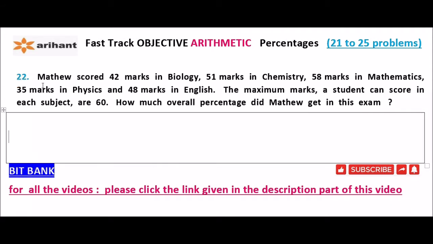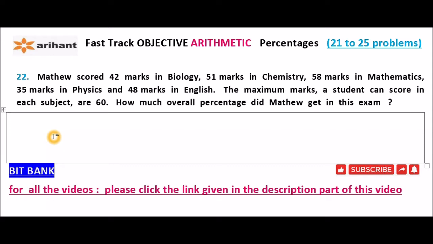22nd question. Matthew scored 42 marks in biology, 51 marks in chemistry, 58 marks in mathematics, 35 marks in physics, and 48 marks in English. The maximum marks a student can score in each subject are 60. How much overall percentage did Matthew get in this exam?